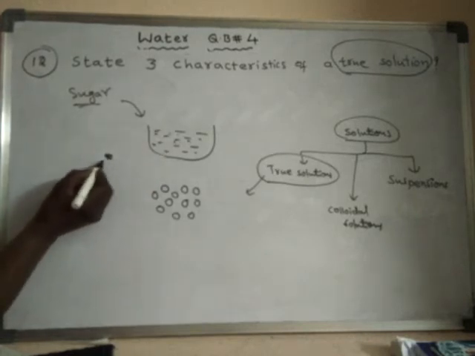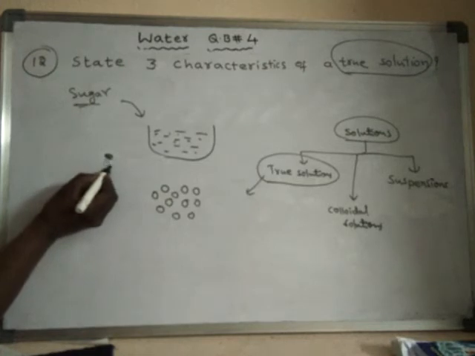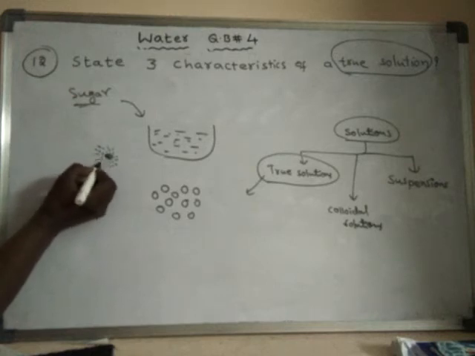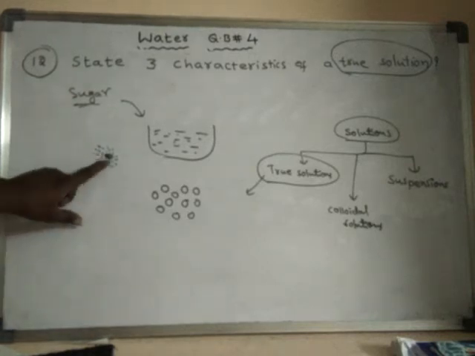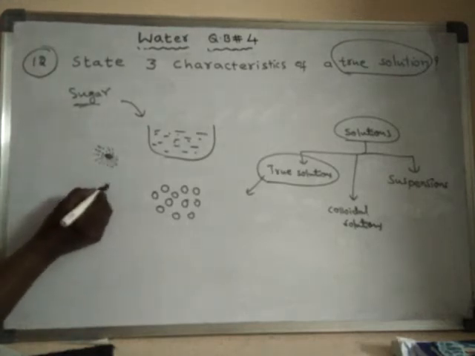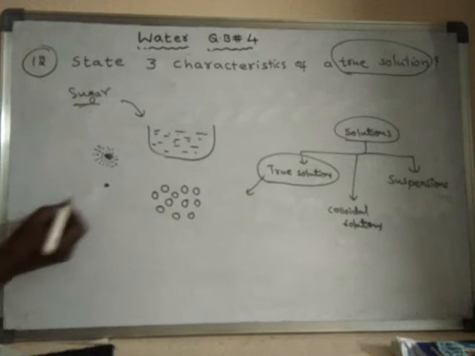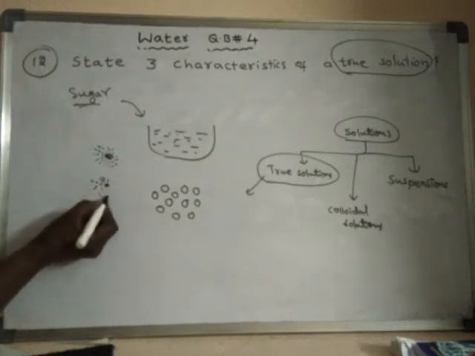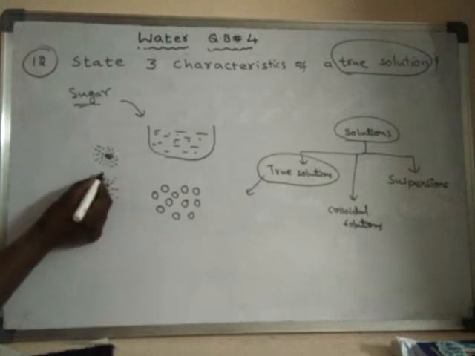The particles get separated from the surface of the sugar, so gradually the size of the sugar particle decreases, and all the particles of sugar have entered into the water.